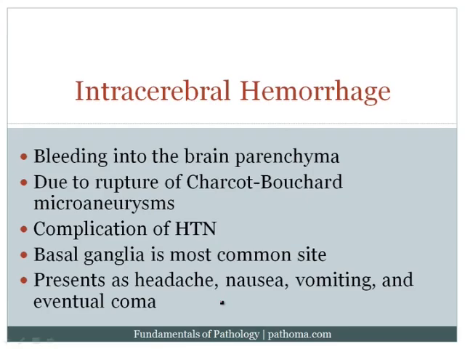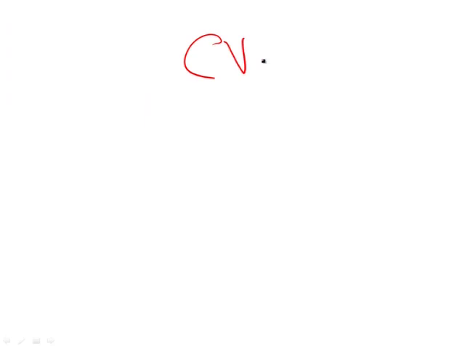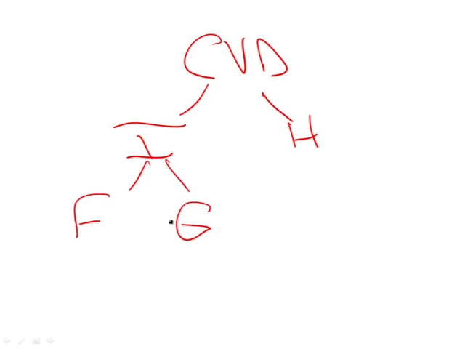Now the next topic is intracerebral hemorrhage, but before we discuss this, let's go back. You have cerebrovascular disease, and this can be due to ischemia or it can be due to hemorrhage. When it's due to ischemia, that can be focal or that can be global.